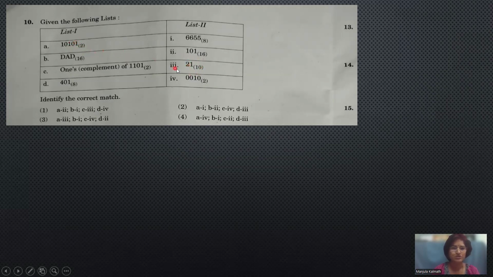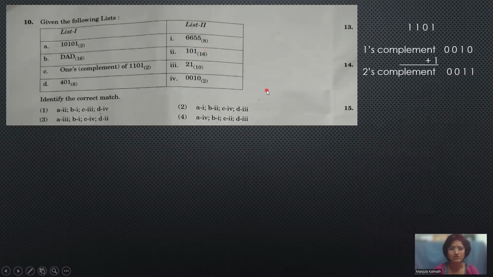So the first option will be matched with the third one. Then the others you can pick now. This trick you can also use to save time. If only one option is there and you got one accurate answer, and nowhere else is it matching, then that is the correct answer. And the others, look here, B: it is a hexadecimal that will be converted into the octal.